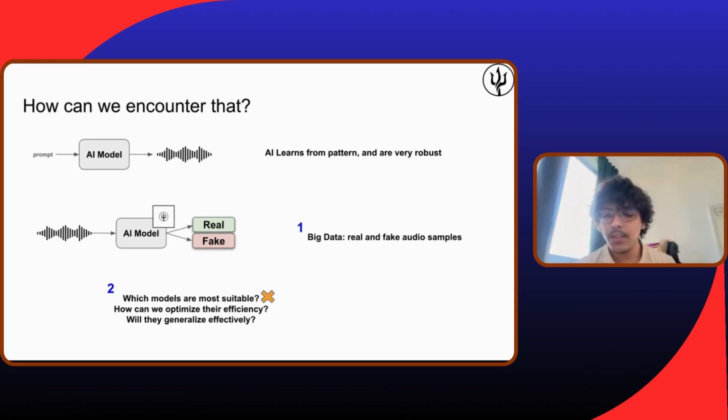Because nowadays we see every day new Gen AI models that are very different from each other. So the model that we construct should generalize to all these kinds of deepfakes. That's what I will try to show today. Especially, I will focus on the modeling side and how we can optimize for efficiency.